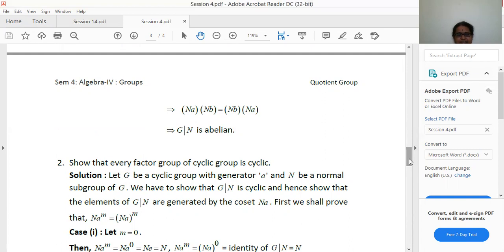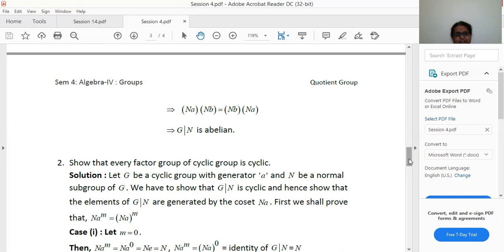But in G by N, the elements will be cosets. So we have to show that the elements of G by N are generated by the coset Na. First we shall prove that Na power m is equal to (Na) whole power m. Now the first case will be m is equal to 0. So what will happen when m is 0? Now consider Na power m. Put m is 0. So it will be Na power 0.